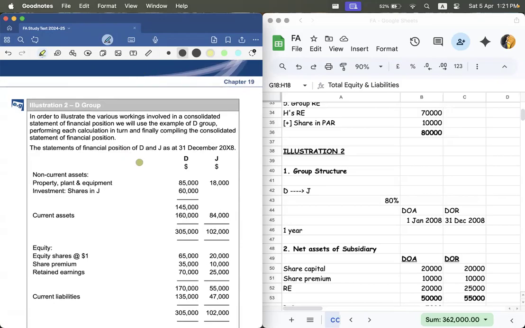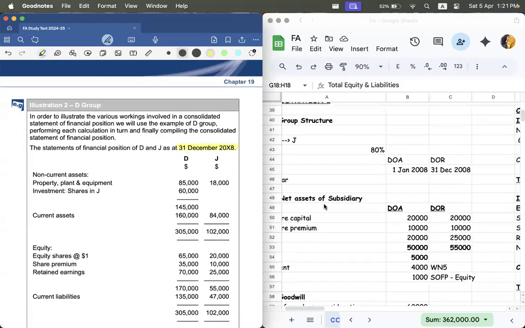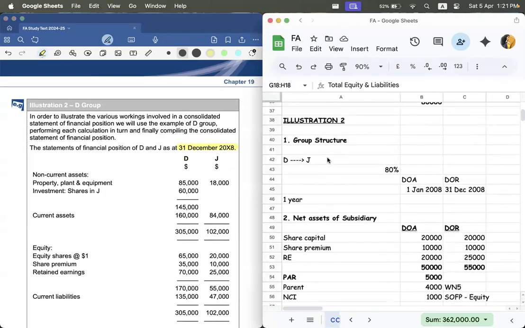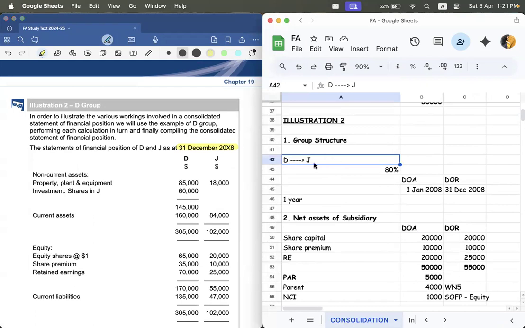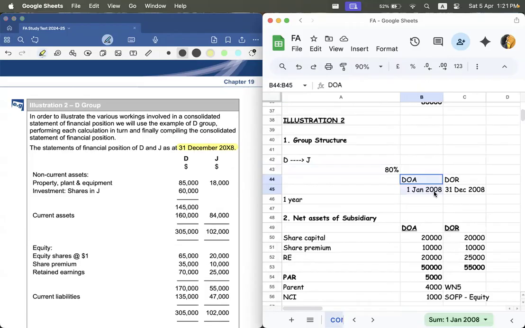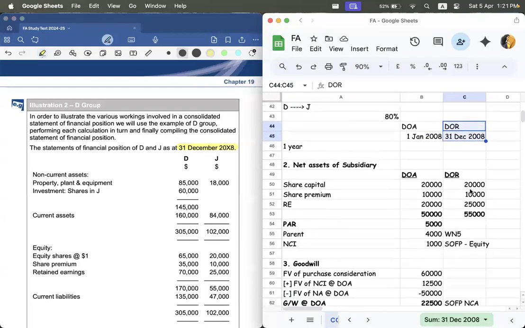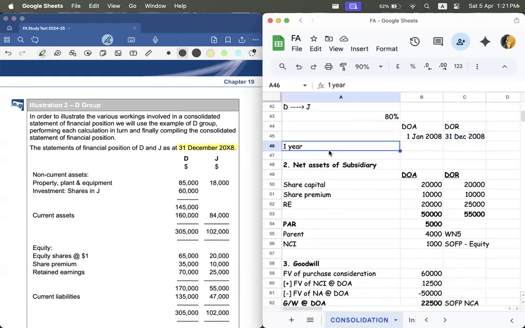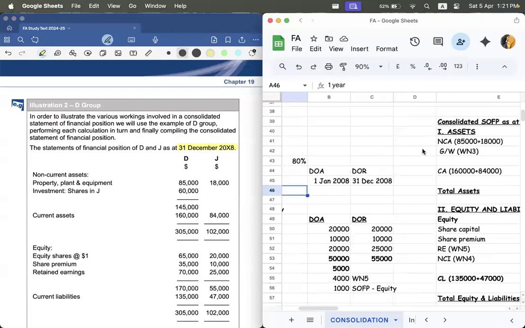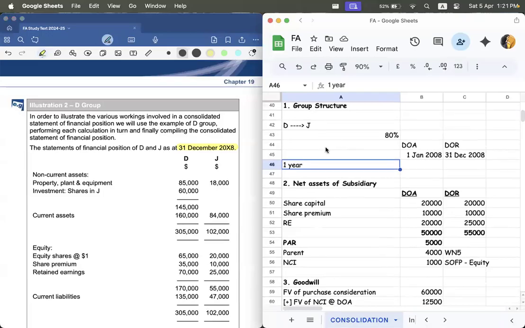Now, the year end is 31st December 2008. So from that, we are going to prepare our structure. The structure is D is acquiring J. There is an 80% acquisition. The date of acquisition is 1st January 2008. Date of reporting is 31st December 2008. It is a 1 year acquisition. And also the NCI. NCI is how much? 20%. NCI is equal to 20 percent.